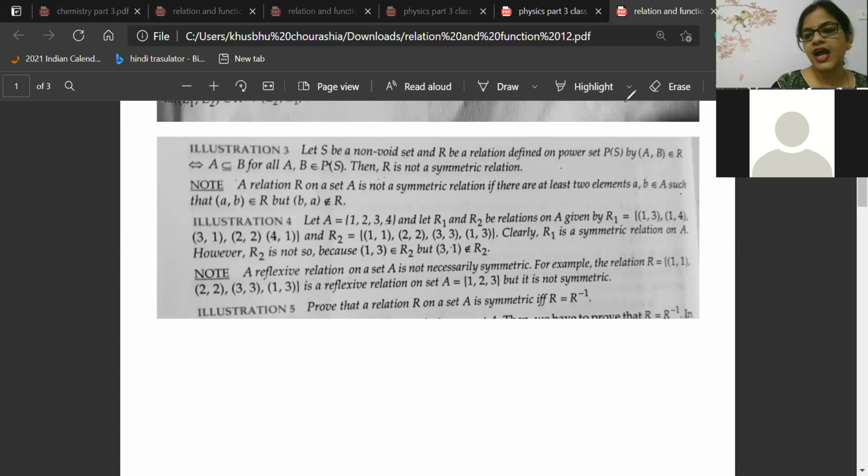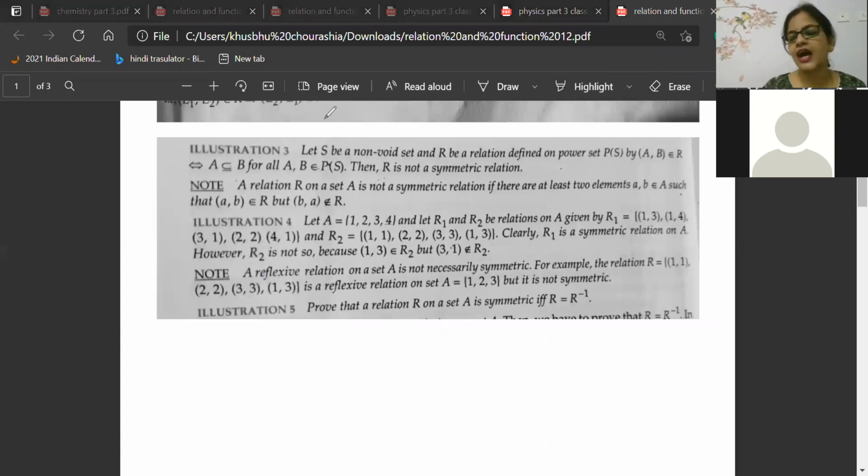You see here in R1, 1 3 is there. To support 1 3, opposite of 1 3 is 3 1. Then 1 4 is there. Opposite of 1 4 is 4 1. And 2 2 is opposite of itself. We know in a set we don't repeat the same content. So 2 comma 2. So the first one, R1, is reflexive and symmetric.